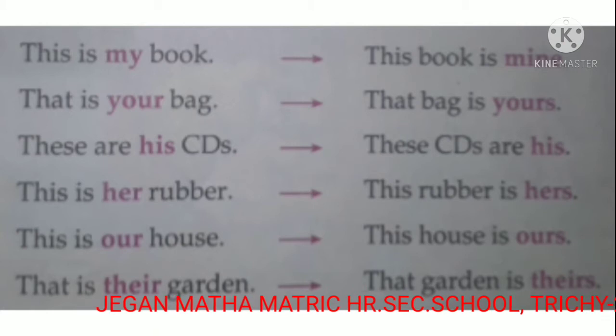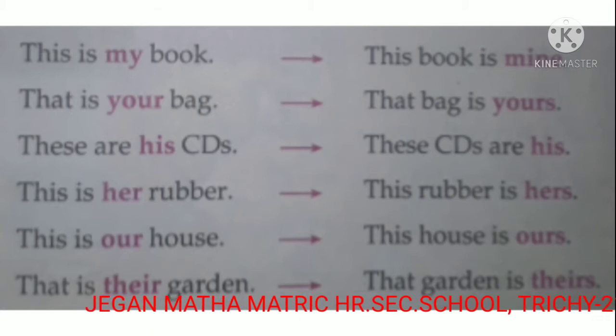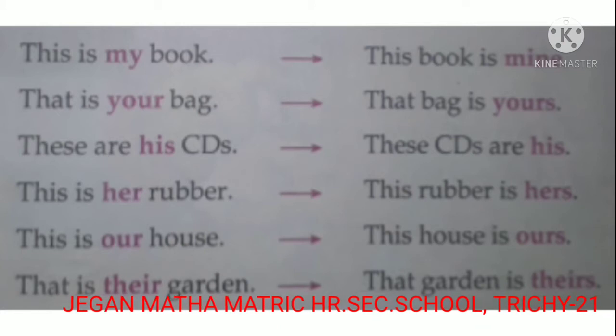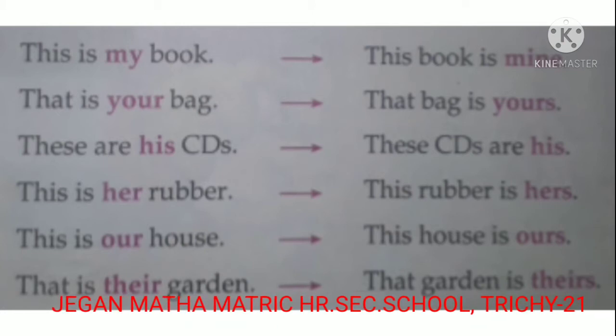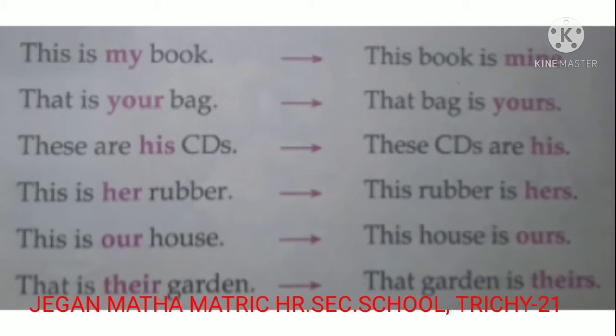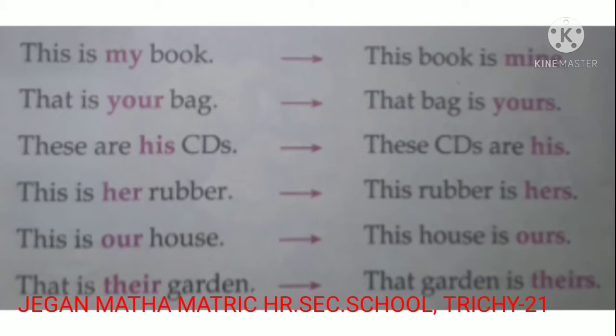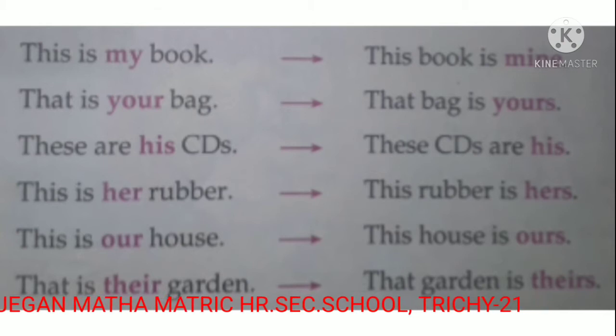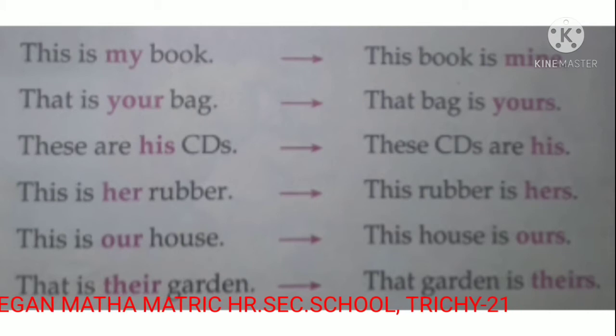That is your bag. That bag is yours. These are his CDs. These CDs are his.